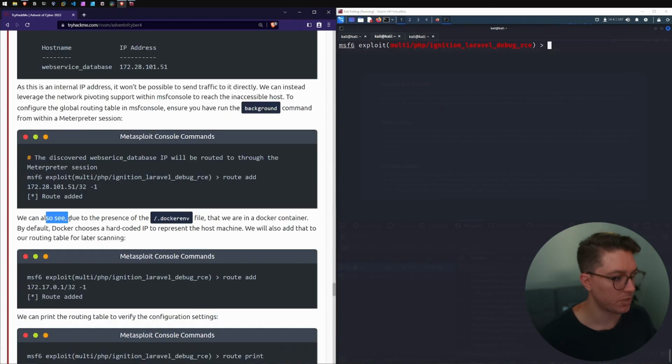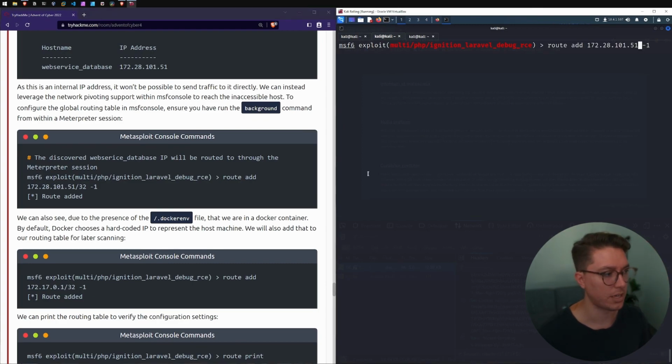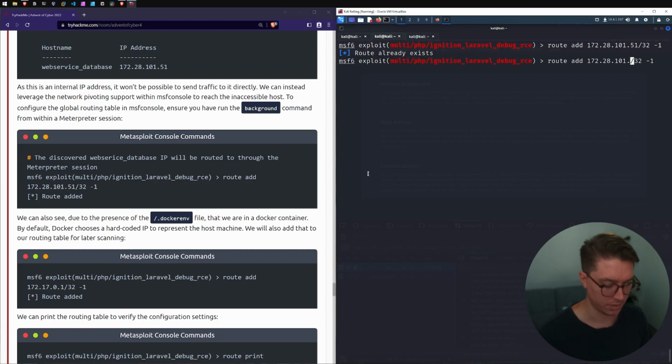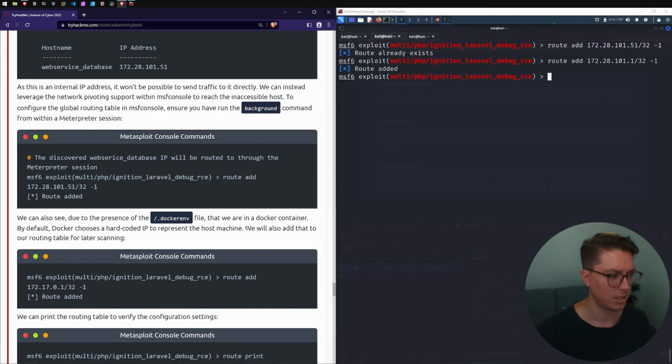Route added. We can also see, due to the presence of the Docker environment file, which I did check earlier, that we are in a Docker container. By default, Docker chooses a hard-coded IP to represent the host machine. We'll also need to add that to our routing table for later. Isn't that what I just did? Route add. Oh, I didn't do the dash though. How do we know that it's, oh, okay. So I just put in that IP address with 32. So that already exists. But we could also just add 0.1.1. There's no 01 in an IP address. So it's a Docker thing. Not really sure on that one.